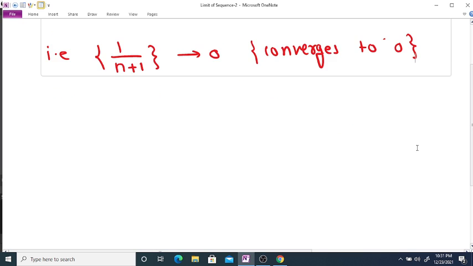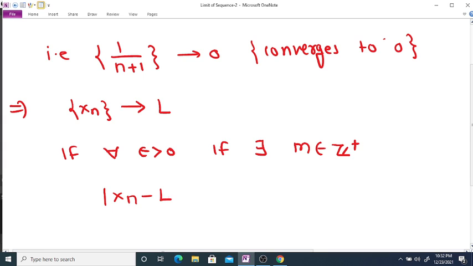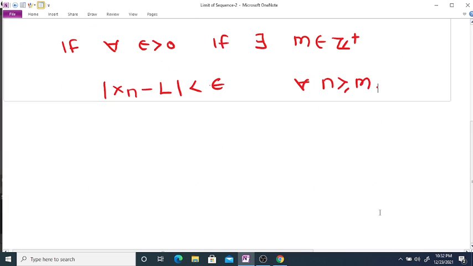So now we know that for any given sequence xn, we say that xn converges to L if for every epsilon greater than 0, there exists a positive integer m such that the distance between sequence and limit is less than epsilon for every n greater than or equal to m, then we can say that the sequence xn converges to L.